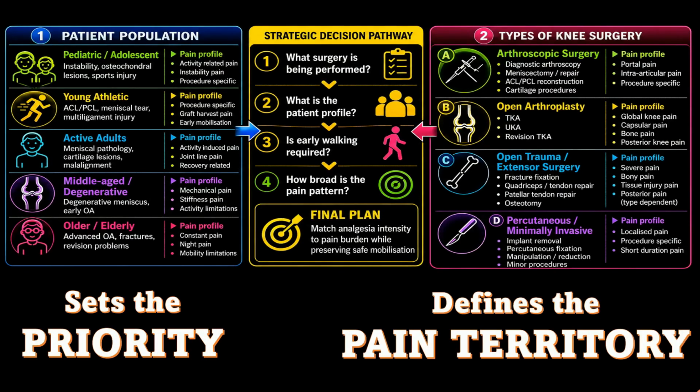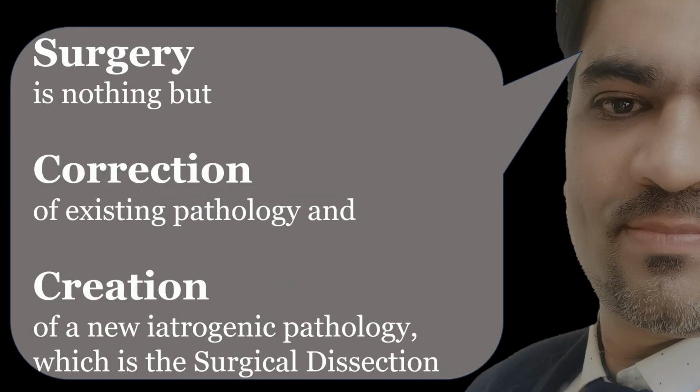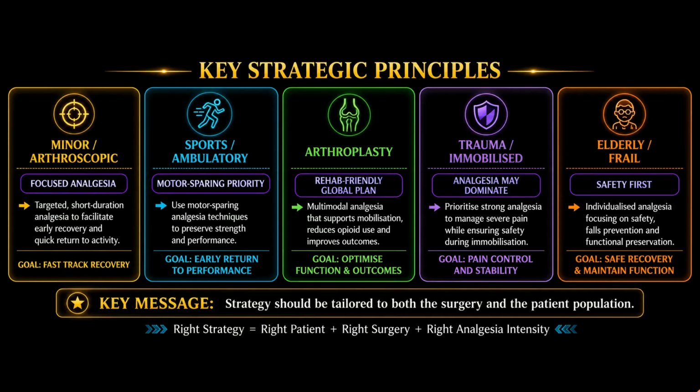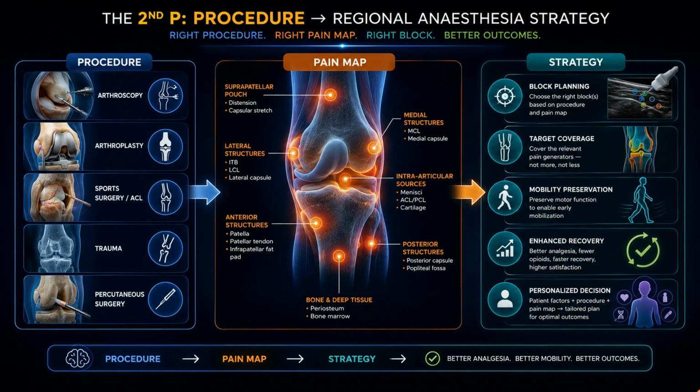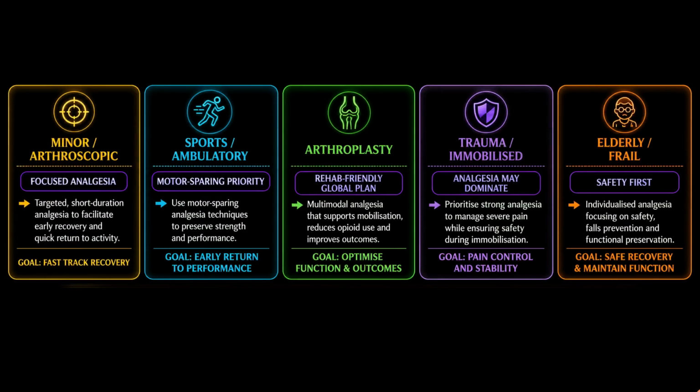Now, let's see how this translates into strategy. Surgery is the correction of existing pathology, but also the creation of new iatrogenic injury, which is nothing but the surgical dissection. Therefore, our analgesic plan must address both the old pain that brings the patient to surgery and the new pain created by the surgery. That is why different knee surgeries need different strategies.